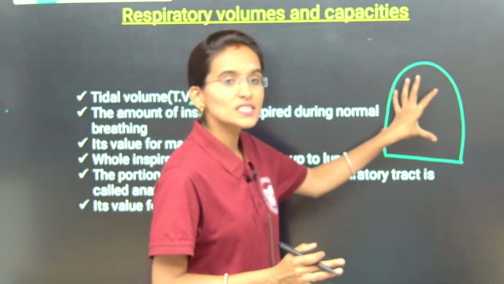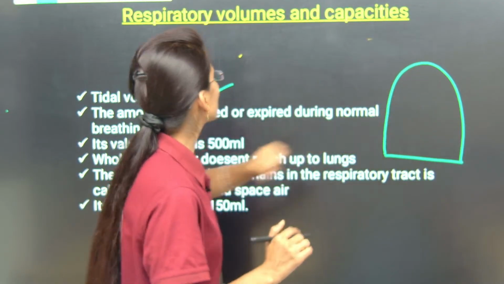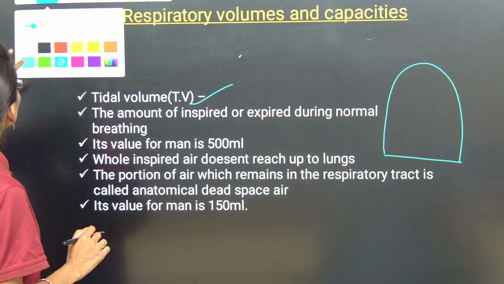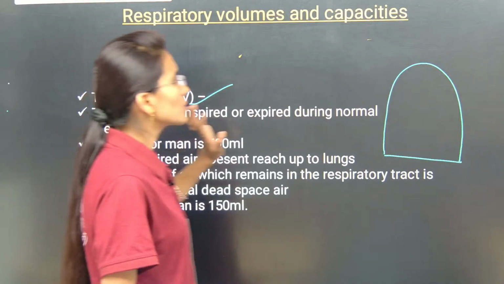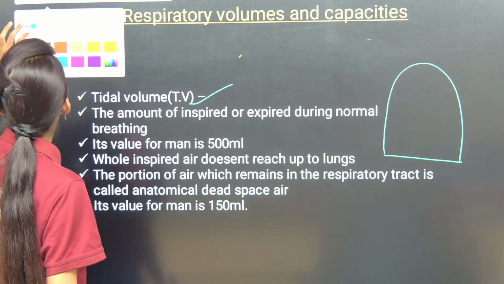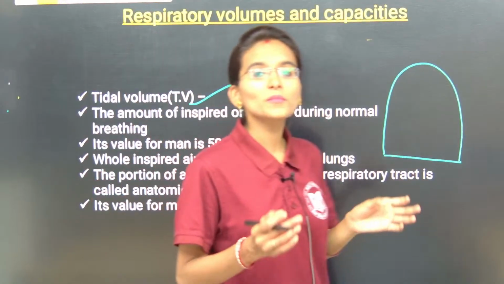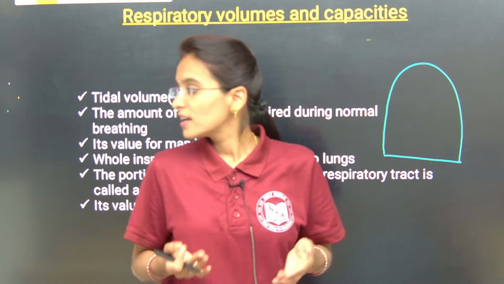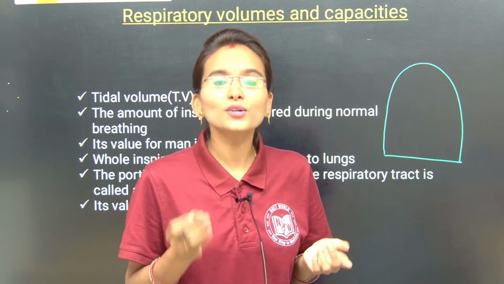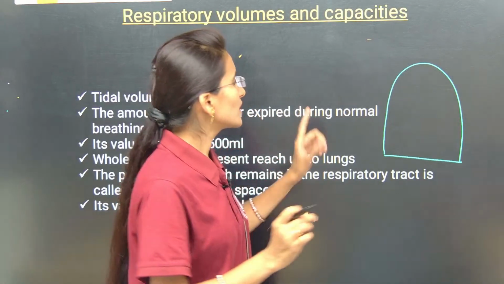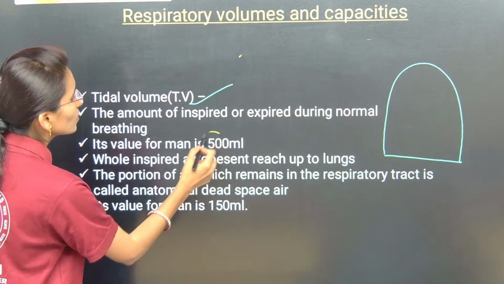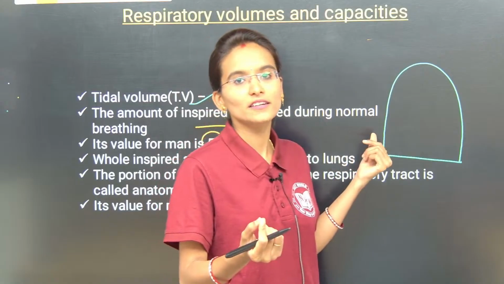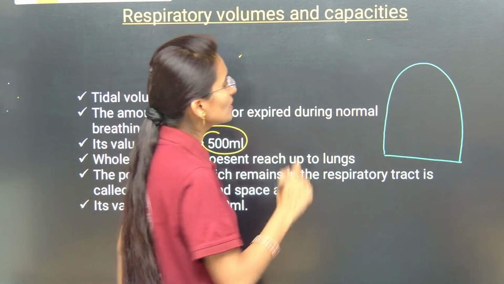Now this is the lung. Just imagine this is the lung and when it comes to the tidal volume, let me choose another color. So, tidal volume is nothing but the amount of air that we inhale or exhale during the normal breathing. If you look into the tidal volume, it is approximately 500 ml my dear students.